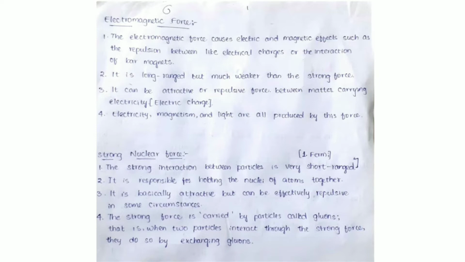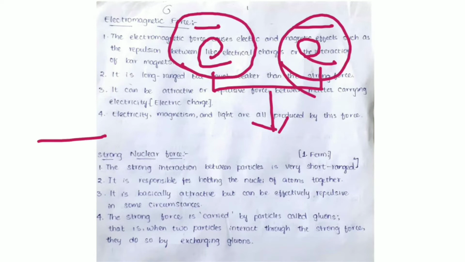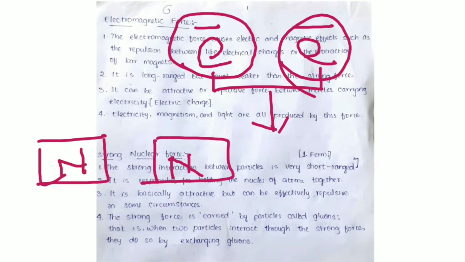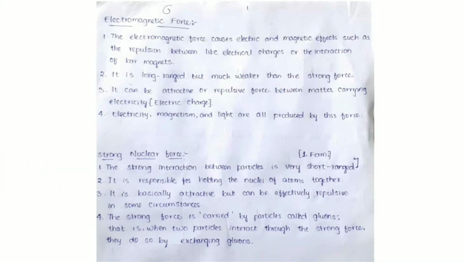If you take an electron here and another electron here, the force between them is repulsive, because these two are like charges. And if you take bar magnets with north here and north here, they repel because the poles are the same. It is long ranged, but much weaker than the strong force.